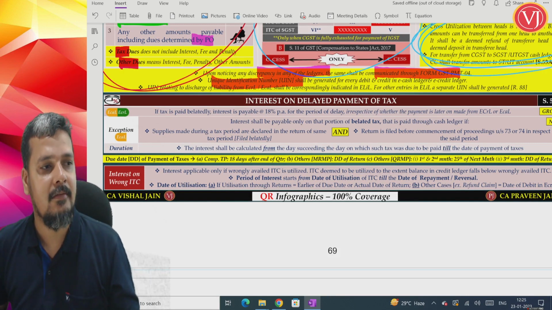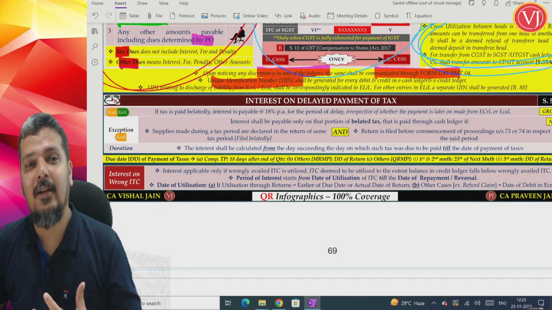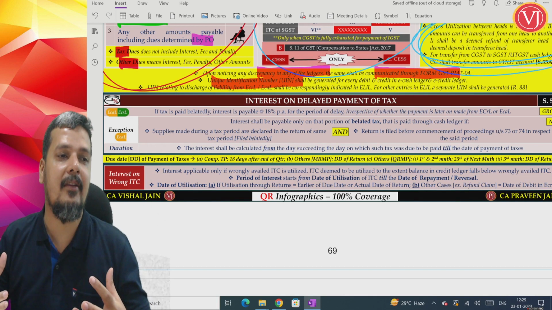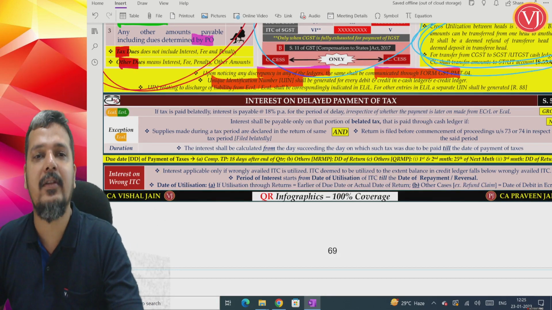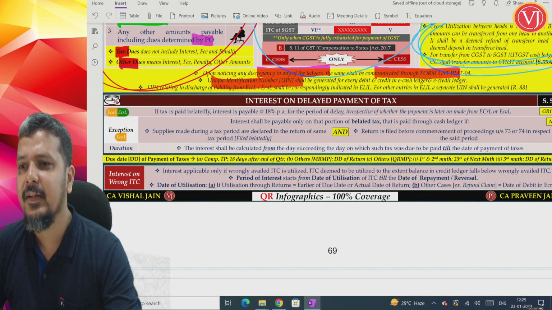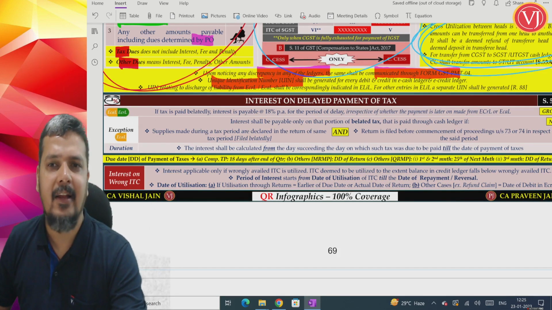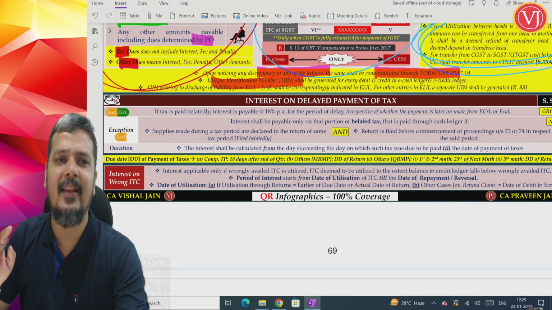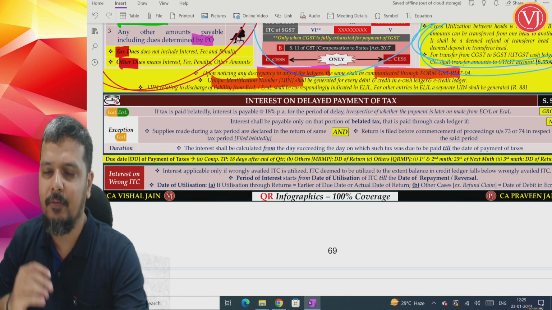Revise it. So when you are seeing a payment chapter, please make sure that not only by selecting the chapter you have to do ABC analysis. Within the chapter also there will be something called ABC analysis. So first focus on interest. Once you are done with interest in 5 minutes, then the other 5 minutes you spend on other areas. But the first focus would be on your interest.